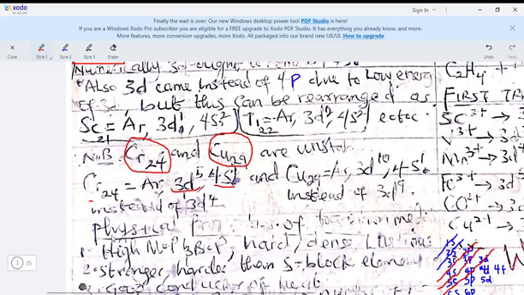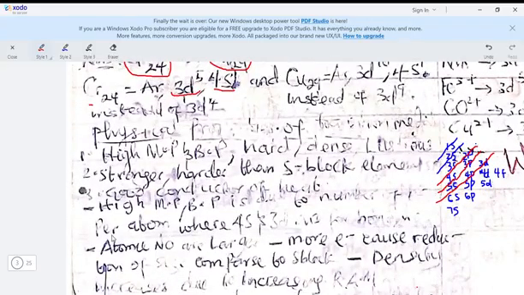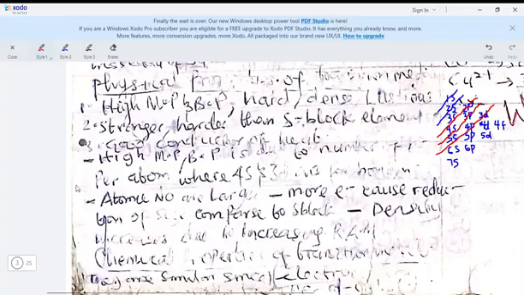Now we move to the physical properties of transition metals. Transition metals have high melting points. Since they are metals, they have high melting and boiling points, and they are very hard. They are dense, like heavier, so they can easily sink in water. They are lustrous, meaning they can shine when you polish them.